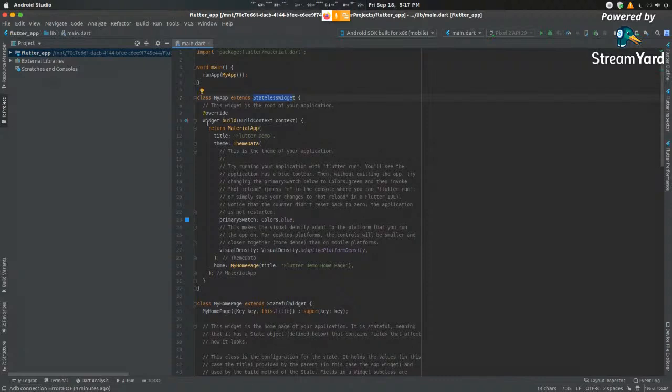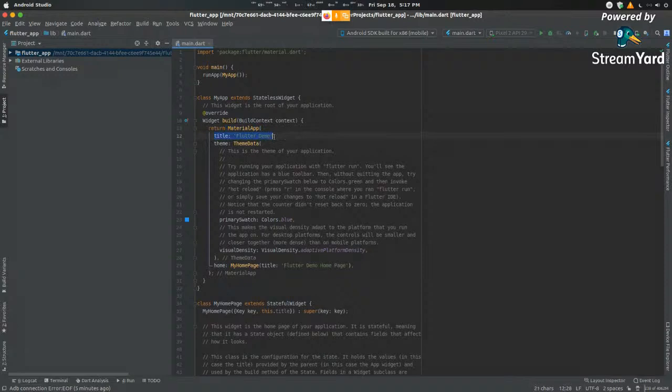Over here, you can see that in the build function we are creating a material app. Material app is just a wrapper for Google and Apple's material design guidelines. So every application that we build on Flutter, we can choose to make in the material design aspect. This determines how the buttons look, how the views are, the color palettes, all that kind of stuff.